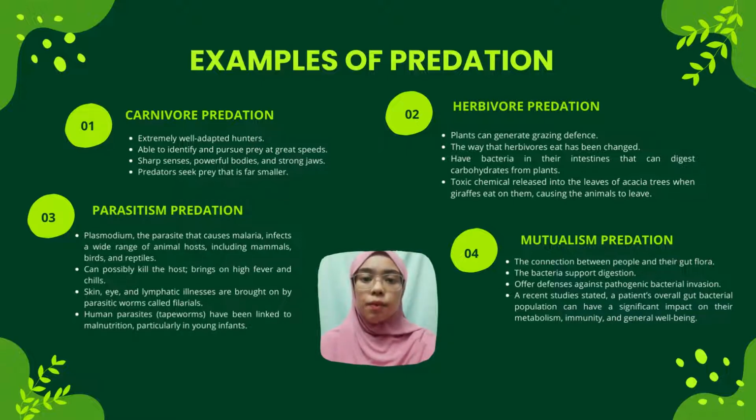Next is parasitic predation. Plasmodium is the parasite that causes malaria. In fact, it infects a wide range of animal hosts, including mammals, birds, and reptiles. Last example is mutualism predation. Mutualism is visible in the connection between people and their gut flora, where the bacteria support digestion and offer defense against pathogenic bacterial invasion.